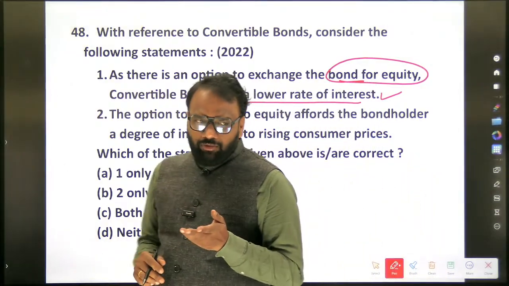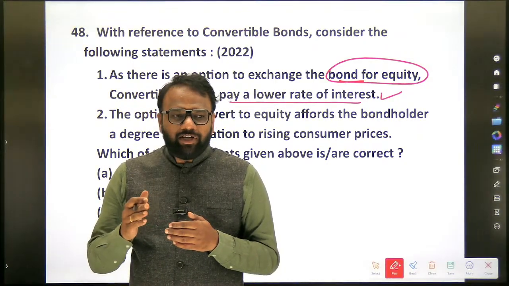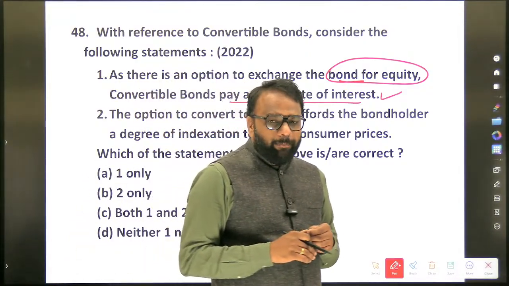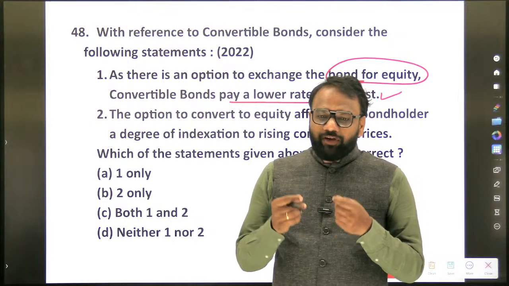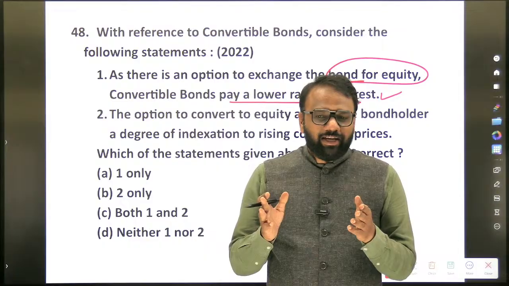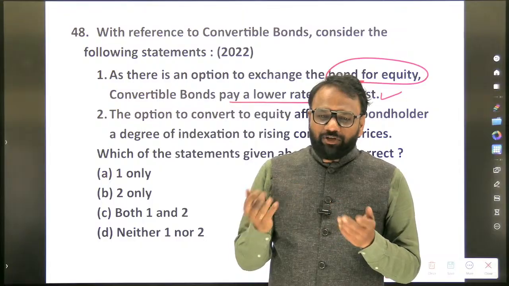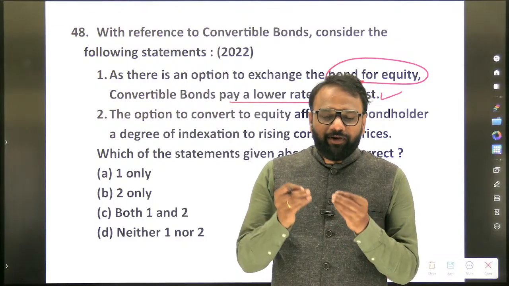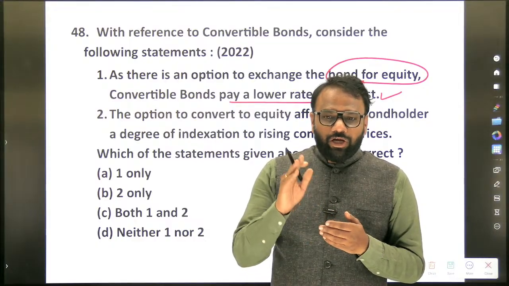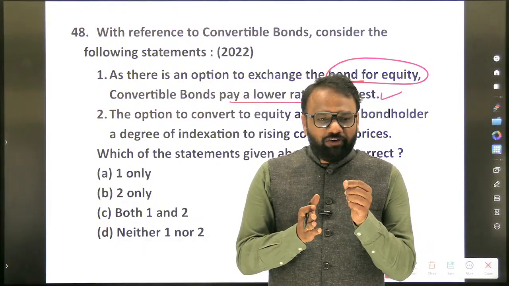What is a convertible bond? A bond, a debt instrument, can be converted into an equity instrument. A person will get more profit in case of a debt instrument or an equity instrument? Equity. If the company starts performing well, he wants to convert it into equity. If the company is not performing well, then an investor will try to hold it in the form of debt itself. But as there is an option for him to convert it later into equity, obviously during the negotiation stage itself, the rate of interest will be less.